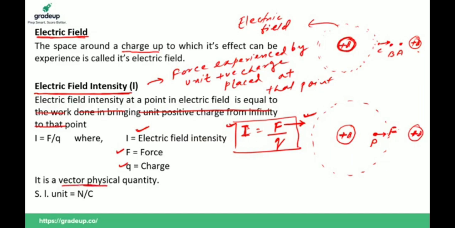This is important. The SI unit is Newton per Coulomb, since the SI unit of force is Newton and of charge is Coulomb. Please remember. It can be any charge, but we take the unit positive charge as a reference.